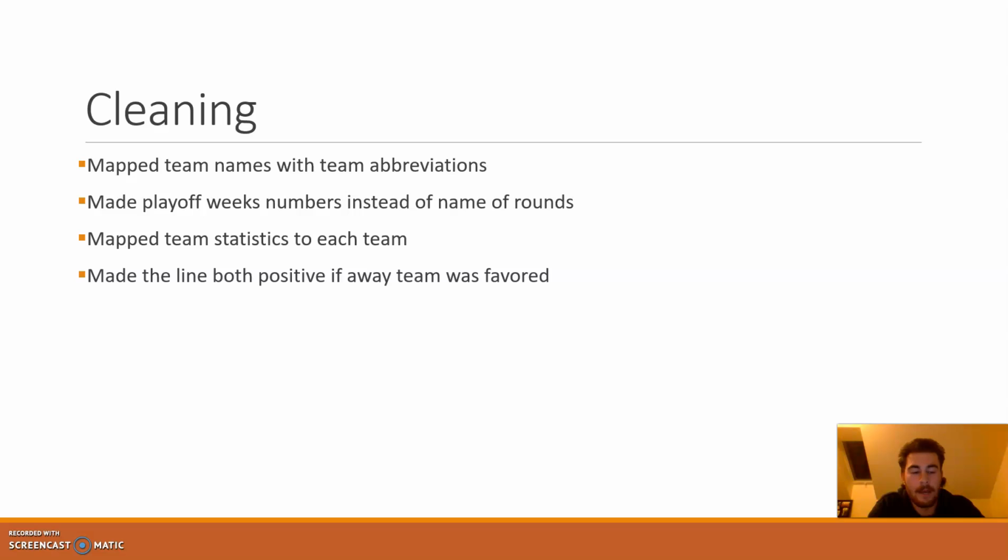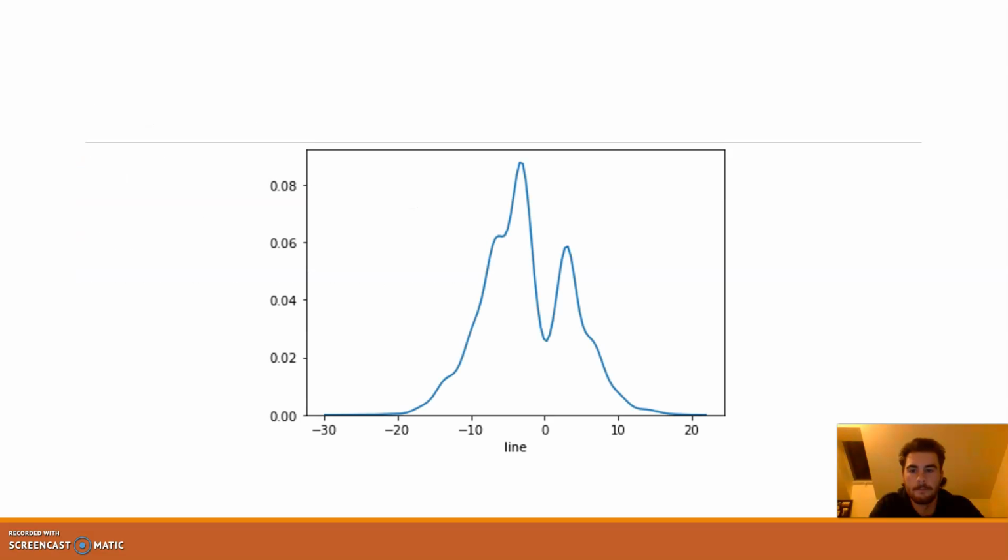And then again, I wanted to map statistics for each team, like the team averages for the season: the average points for the offense, the average passing yards, the average yards given up by a defense. And then I wanted to make the line both negative and positive. So if an away team is favored by three, it would become +3 instead of the -3 that it was in the data, just so I could differentiate it.